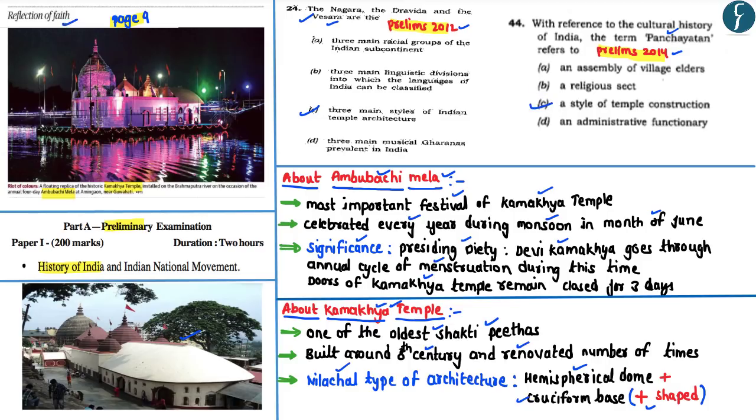With this, let us now take up the next article. Now the next article appears on page number 11. Now this particular article appears in the form of a data point, and it highlights the progress of India with respect to reduction of the infant mortality rate. Now this particular article becomes important mainly from the perspective of prelims under the subsection social development.